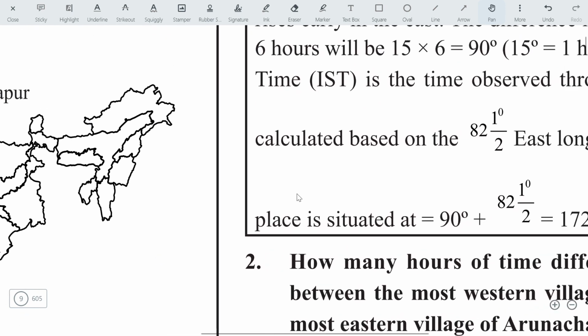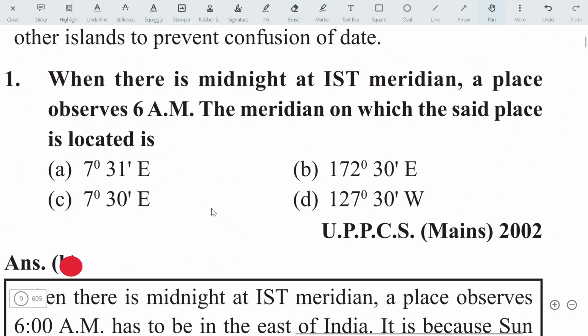Let's solve some questions. The first question is, when it is midnight at IST, Indian Standard Time, that means it is 12 a.m., right? A place observes 6 a.m. and is located somewhere. What is the meaning of 6 a.m.? That means it is 6 hours ahead of Indian Standard Time. If you calculate the longitudes, it will be 6 into 15, that means 90 degrees longitude ahead of the Indian Standard Time.